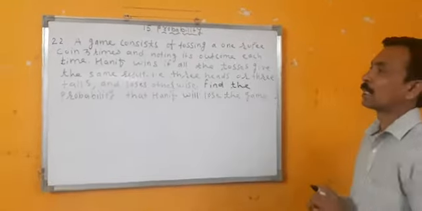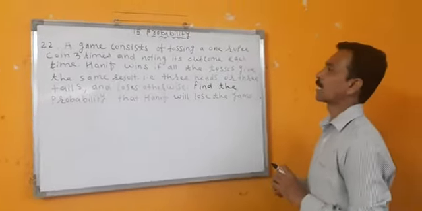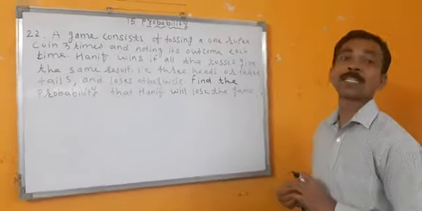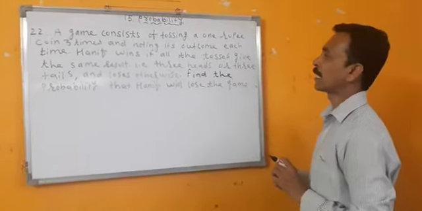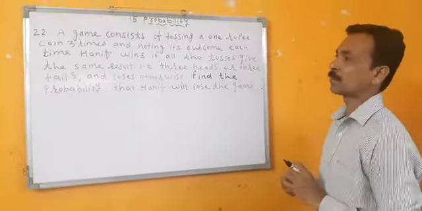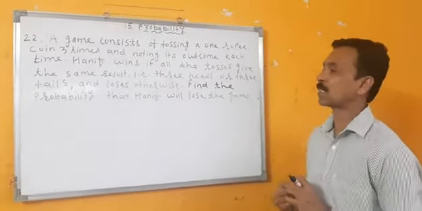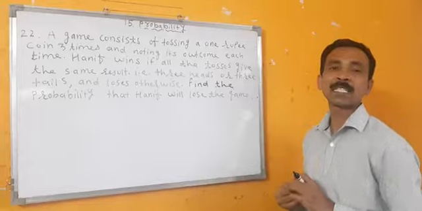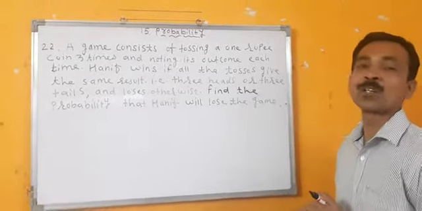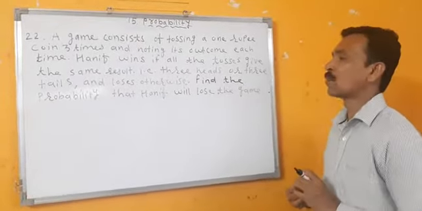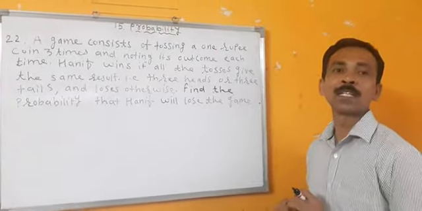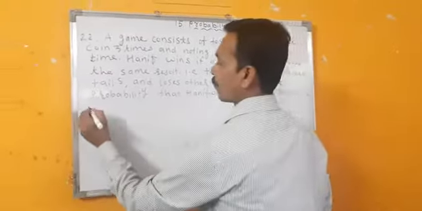20-second sum. A game consists of tossing a 1 rupee coin 3 times and noting its outcome each time. Hanif wins if all the tosses give the same result, that is 3 heads or 3 tails, and loses otherwise. Find the probability that Hanif will lose the game.